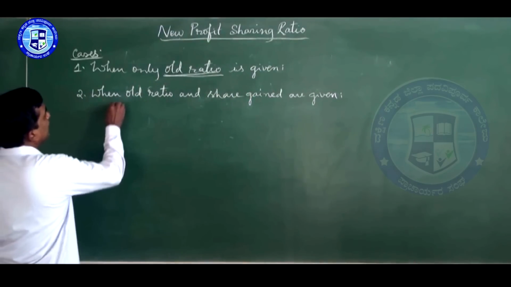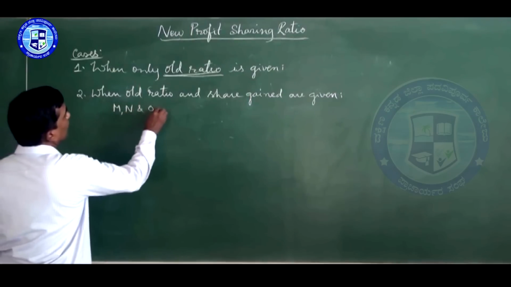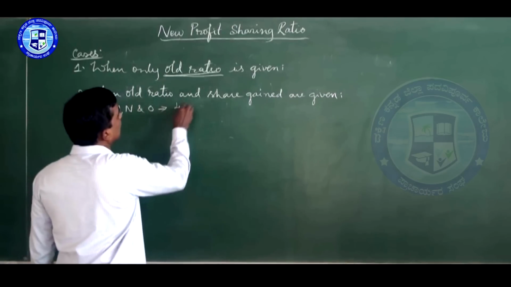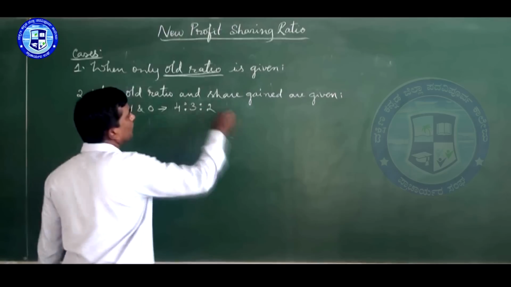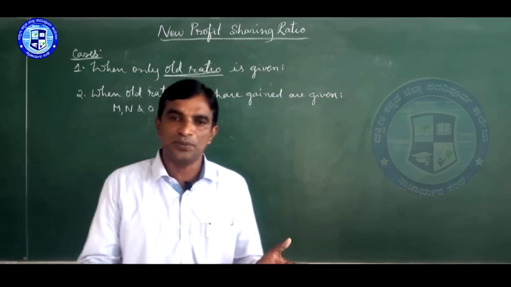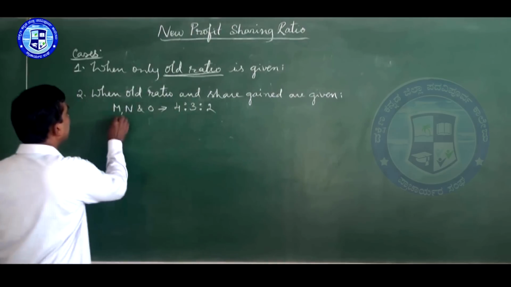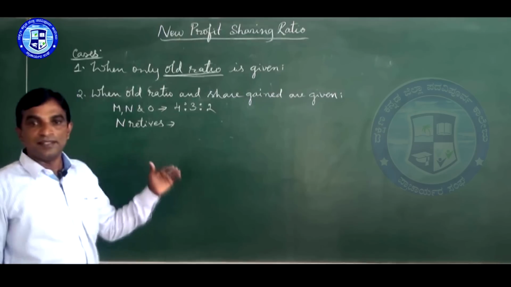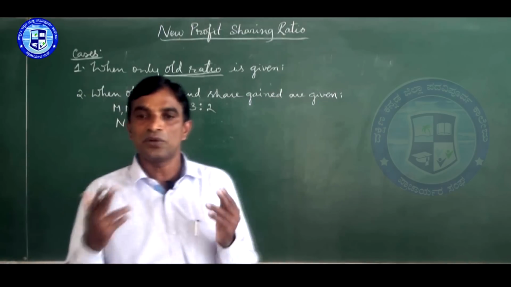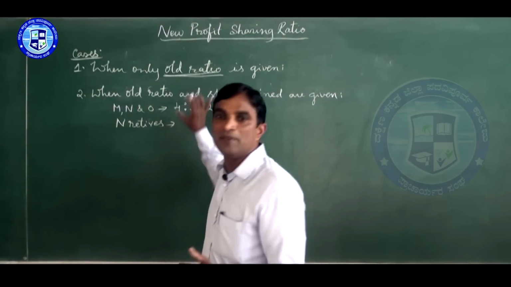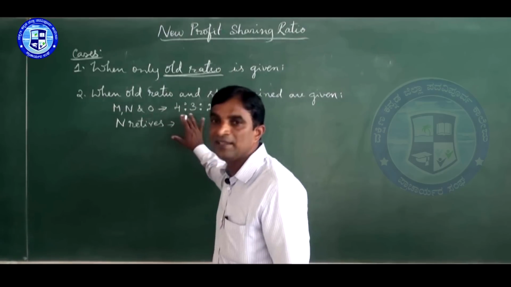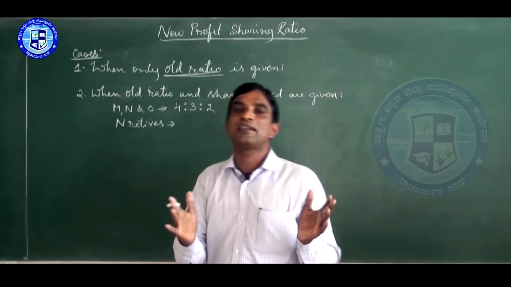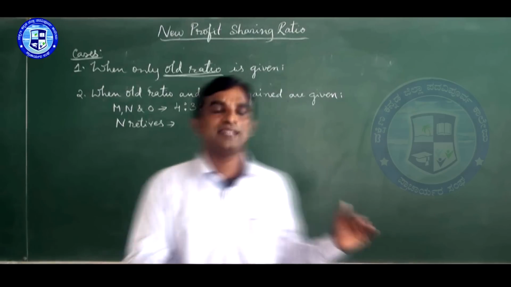Again, just see, M, N and O are partners. Their profit sharing ratio is 4:3:2. Now just imagine N retires. Here in this case, two cases are there: when they give ratio, and when they give share. When they give share, directly you can take. When they give the acquired ratio, then you have to consider the third case, which I will explain after this.